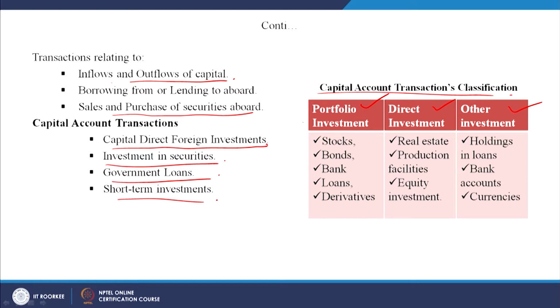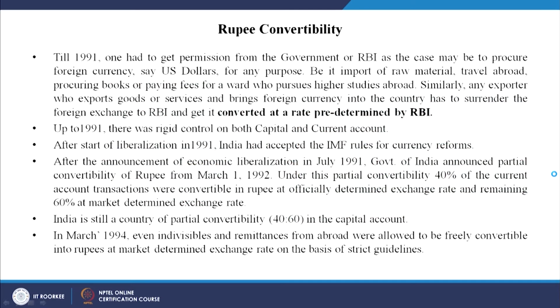So, under portfolio investment you have stocks, bonds, bank loans, derivatives. Okay. Under direct investment you have real estate, production facilities, equity, right. So, somebody is making FDI or something, in that case. Other investments are holdings in loans, bank accounts and currencies. So, this is the basic difference between the capital and the current account convertibility.